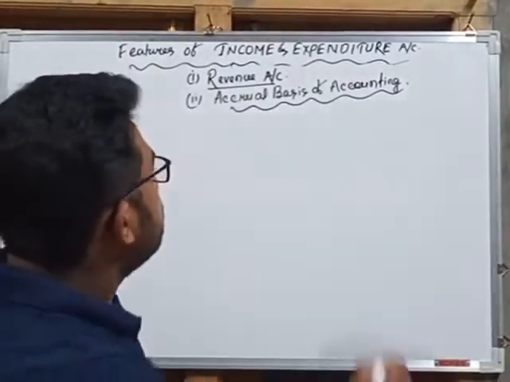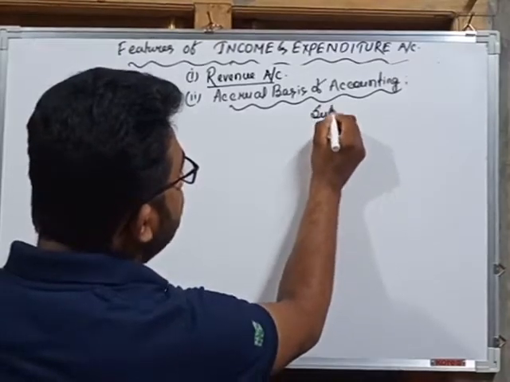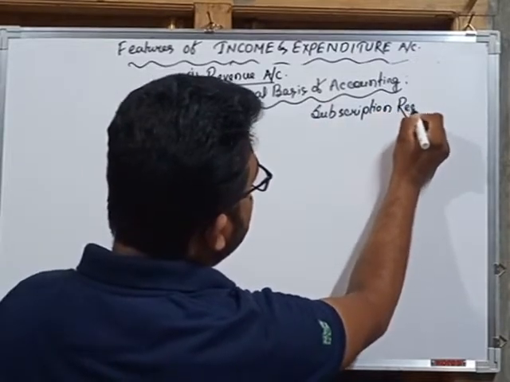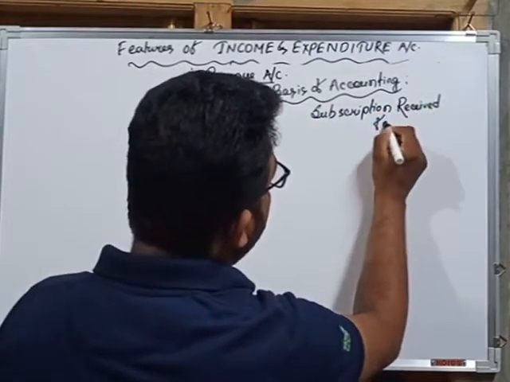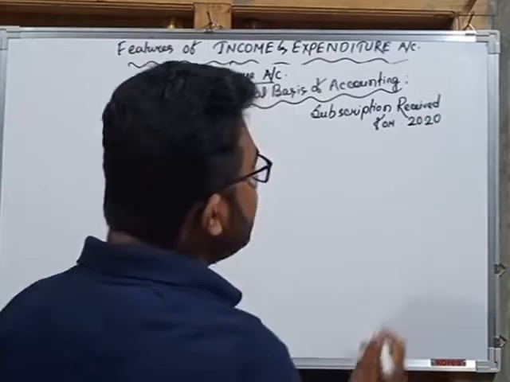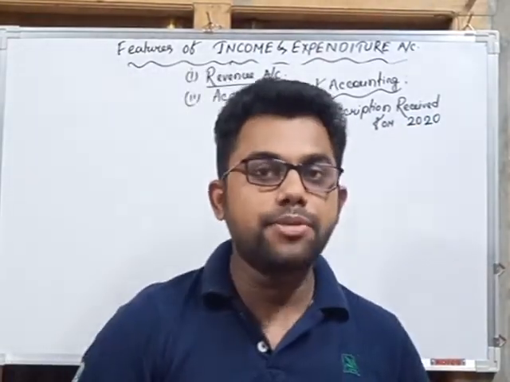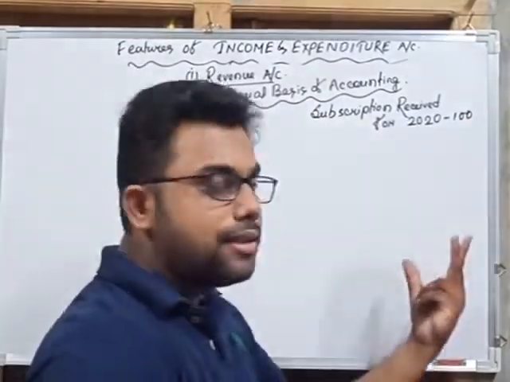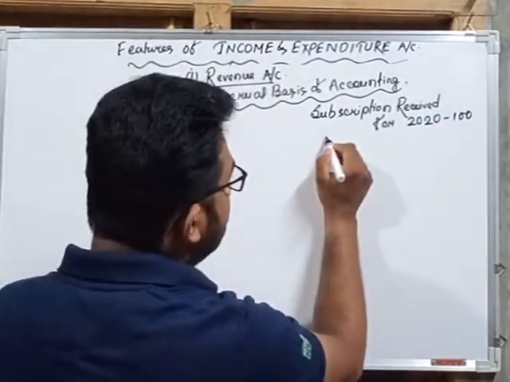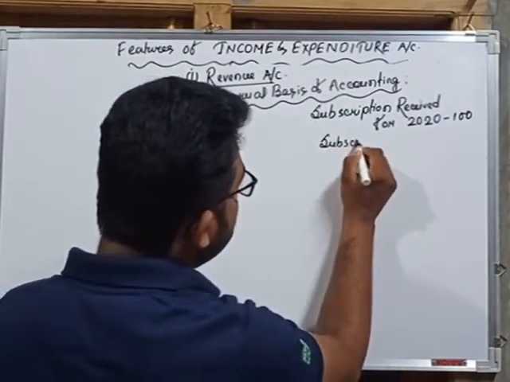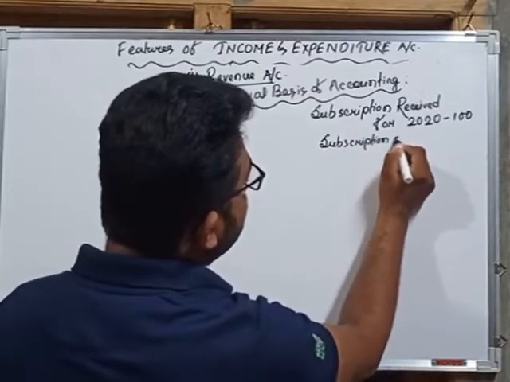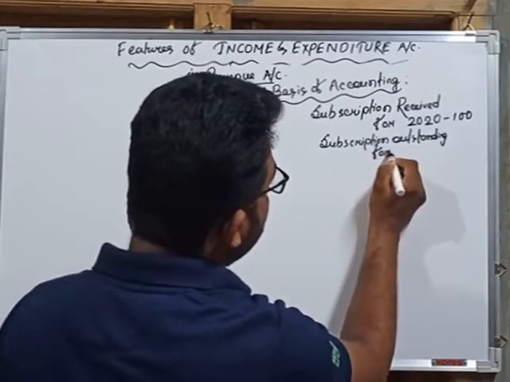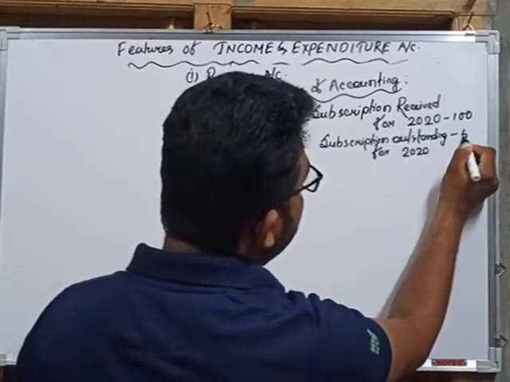Like in subscription receipt, subscription received for 2020. That means during the year we have received subscription of rupees 100, for example. And another is subscription outstanding for 2020, and the amount is 50.